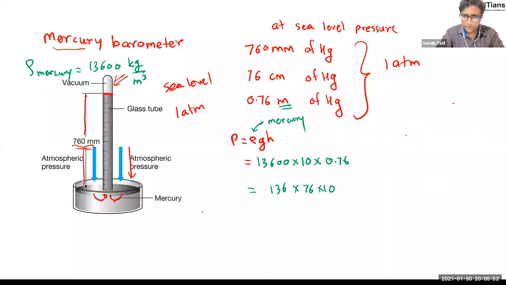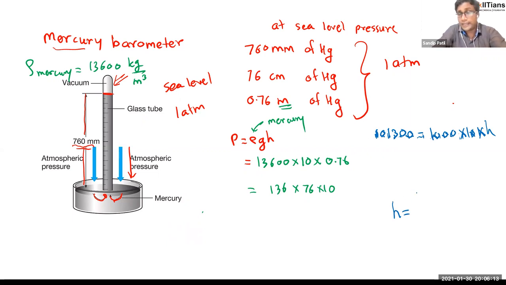Yeah, there is another 0. But it's going. Okay, let me write it again. 1000 into 10 into h. So if you do this calculation, your answer will be something like that, very big.